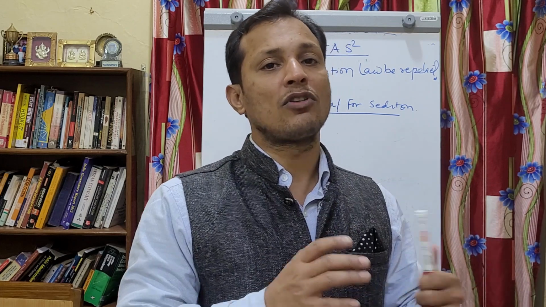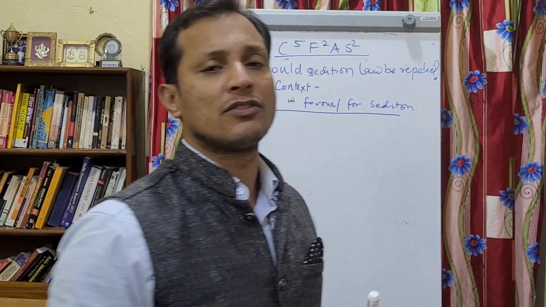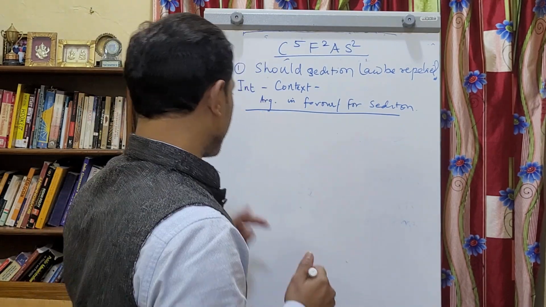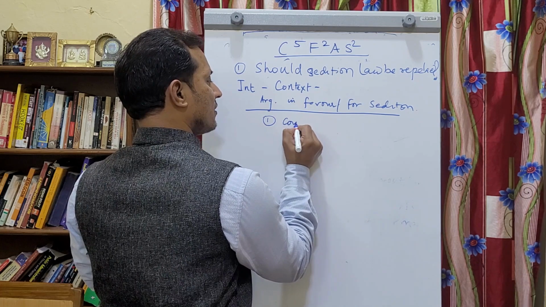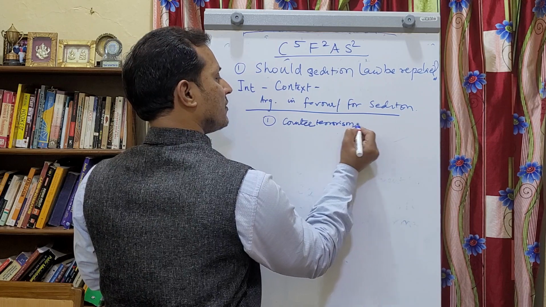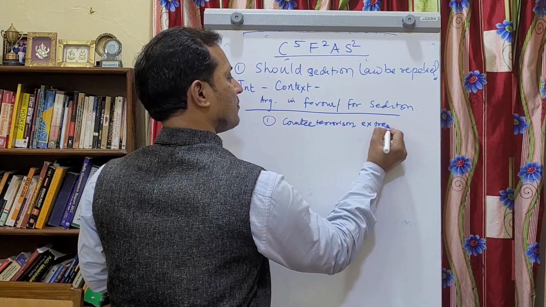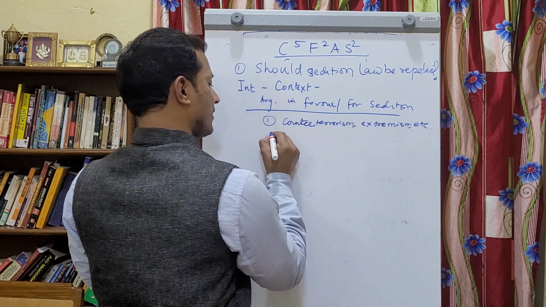If the state does not have such laws, it will be very challenging for the state to deal with these kinds of challenges. So that is the first, to counter terrorism, extremism, etc. The second is that